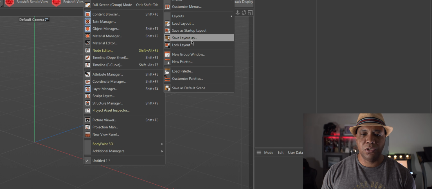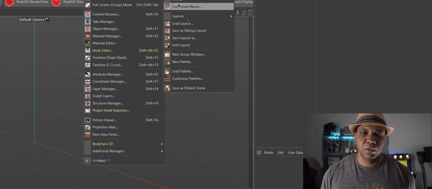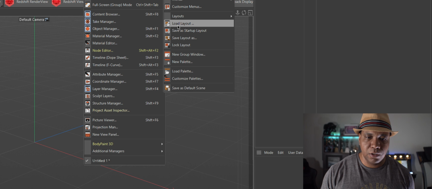But if you want to have several different layouts, you can actually save them out as their own file. So you can put save layout as, and then you can make like Winbush menu or, you know, custom animation window. And then every time you want to open those up, you could just load up your palette or load up your layout and you'll be good to go.